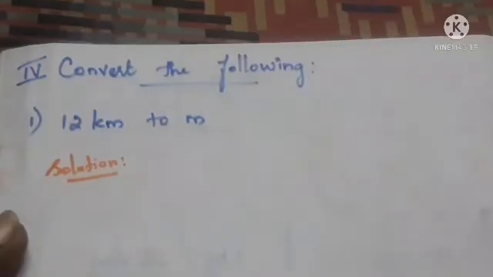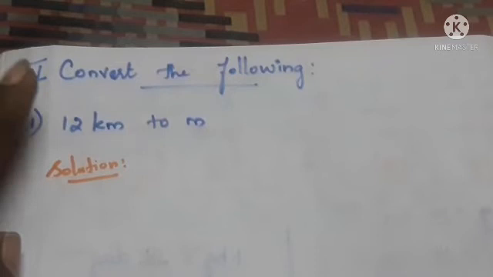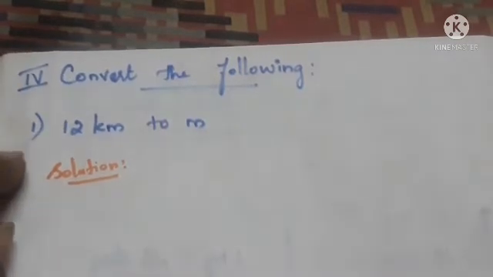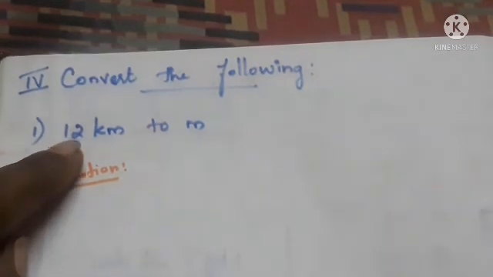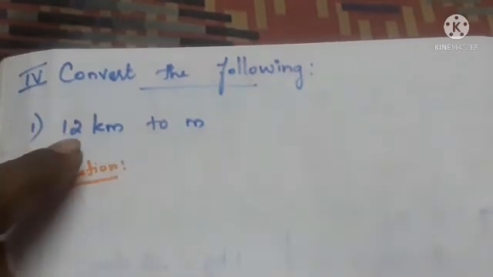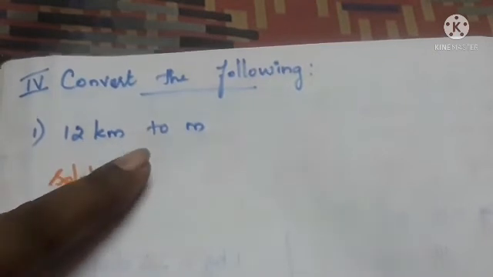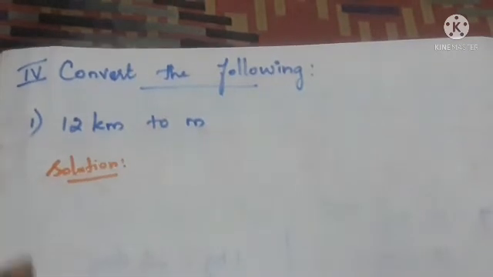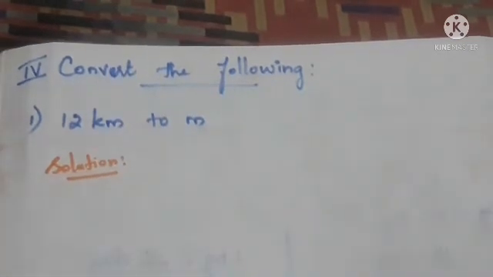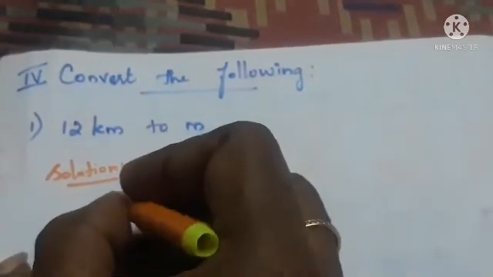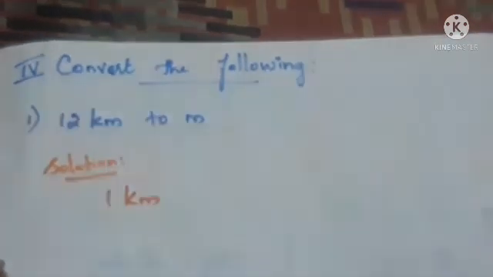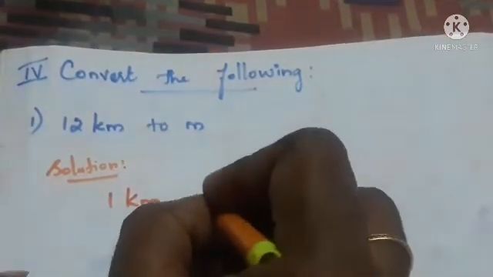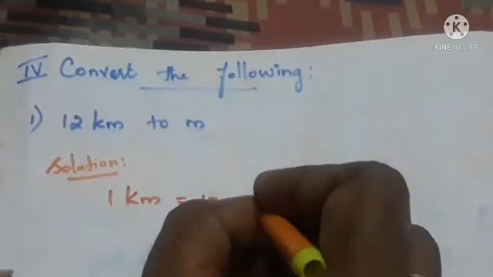So already we have discussed Roman numbers 1, 2, 3. Now we are going to see Roman number 4, that is, convert the following. First question: 12 kilometer to meter. We have to convert the kilometer to meter. 12 kilometers we have to convert to meter. We know the formula: 1 kilometer is equal to 1000 meter.